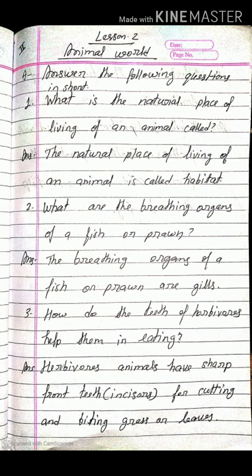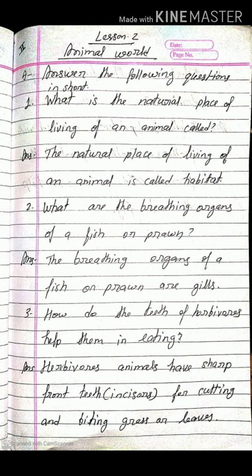Question number 2. What are the breathing organs of a fish or prawn? Answer: the breathing organs of a fish or prawn are gills. I repeat again, the breathing organs of a fish or prawn are gills.